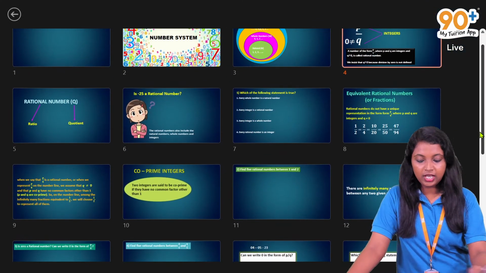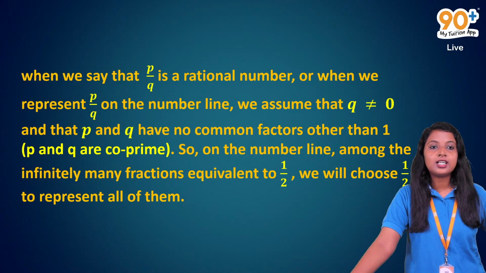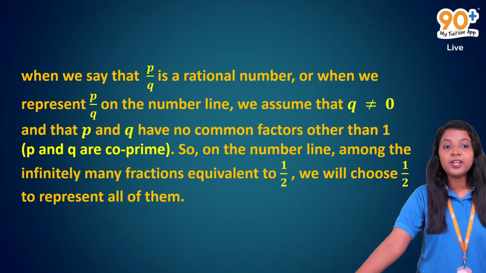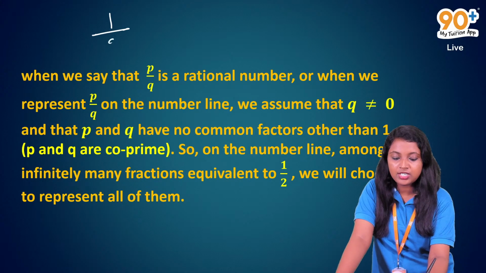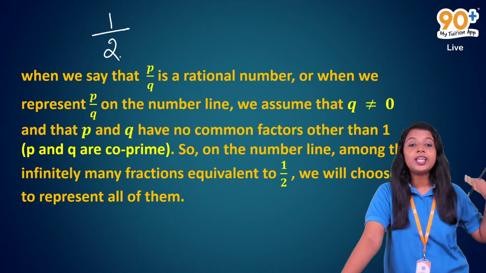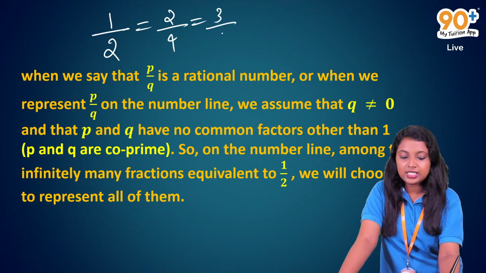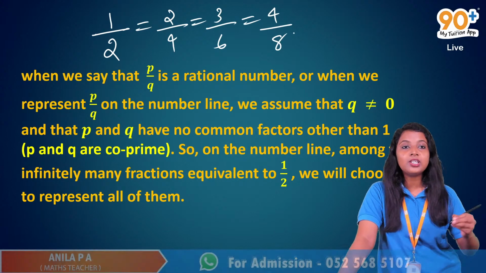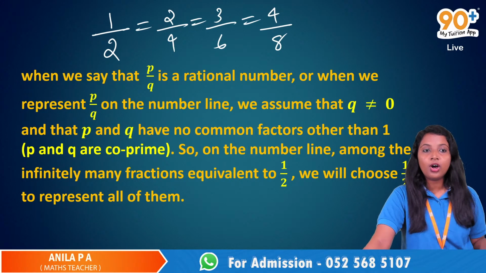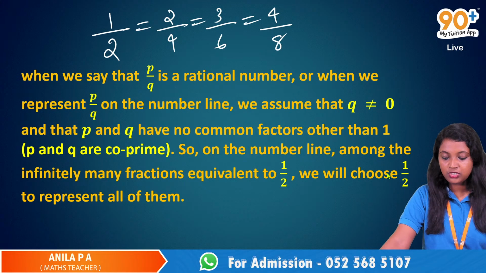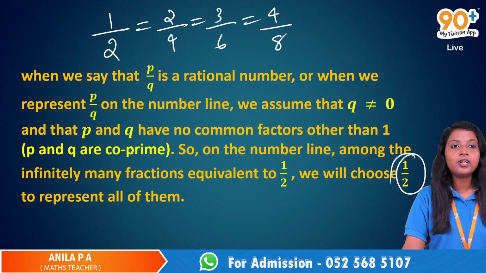So, when we come to equivalent fractions, we say that P and Q have no common factors other than 1. On the number line, among the infinitely many fractions equivalent to 1 by 2, when we take any fraction, say 1 by 2, there are infinitely many equivalent fractions: 2 by 4, then 3 by 6, 4 by 8. Among them all, we will only consider 1 by 2 to represent all of them. That is because of this definition, P and Q are co-prime.